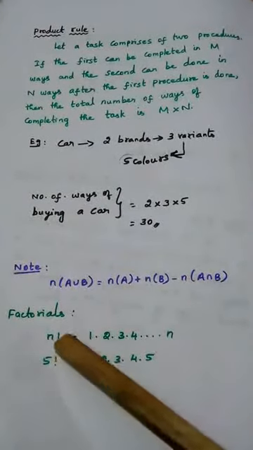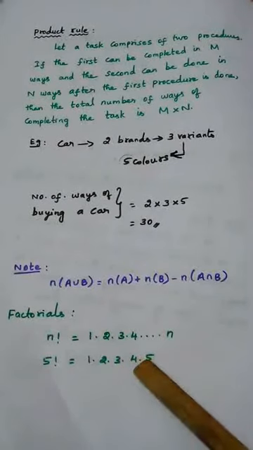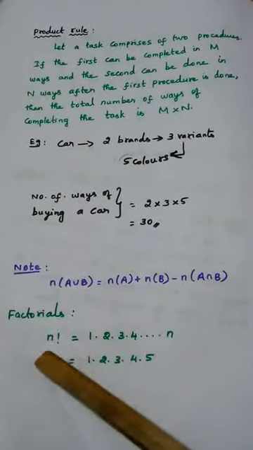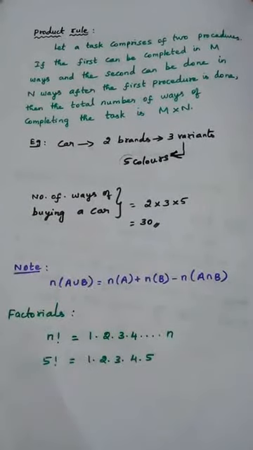To understand in a simple way, 5 factorial means 1 into 2 into 3 into 4 into 5. So starting from 1 we should go up to 5 and multiply all those numbers. That is called 5 factorial. Now can you tell what is 4 factorial by yourself? 4 factorial means what? Yes, 1 into 2 into 3 into 4.